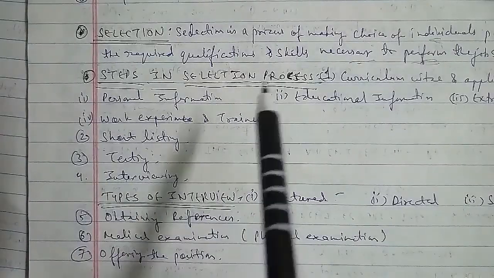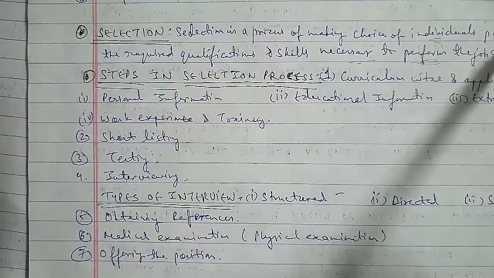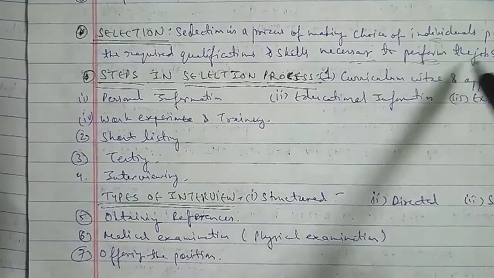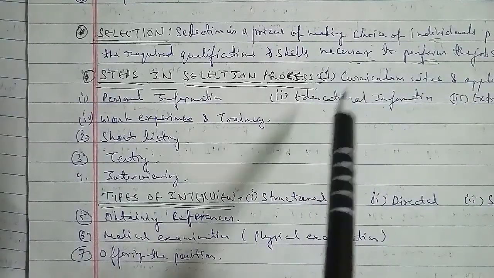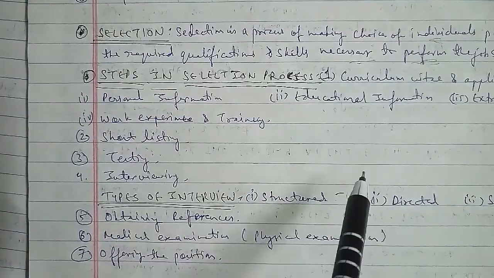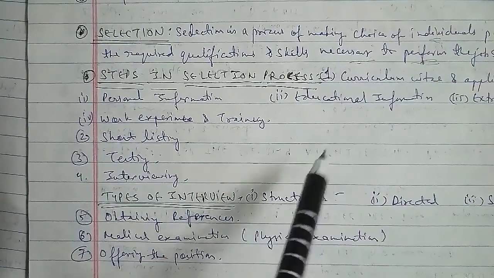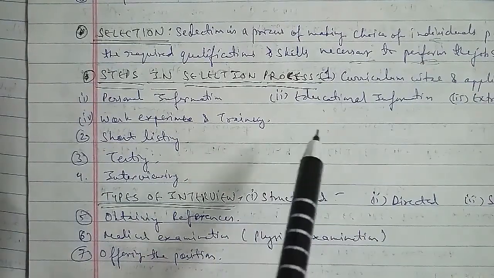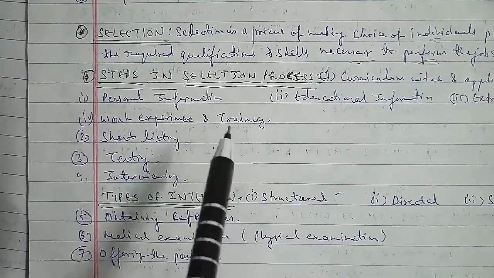In terms of selections, as I've told you, selection is a process of making the choice of individuals possessing the required qualification and the skills necessary to perform the job successfully. As I've told you, many of the things related to the steps in the selection, and during this process the unmatched and undesirable applications are eliminated, and only the suitable candidate is finally selected, and the procedural steps involved in the selection process are as follows.